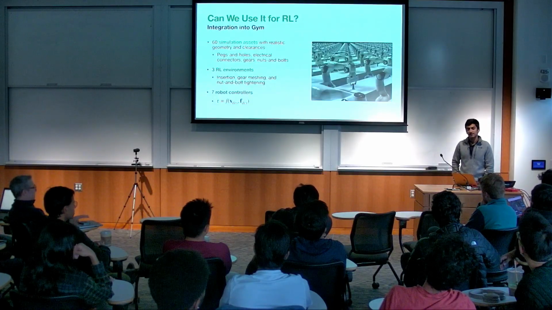I will say that the assets that are available online, so if you, for example, purchase mechanical parts from McMaster or electronic parts from DigiKey, you might be able to get 3D CAD models from those places. And that's a great starting point, but it's not the ending point, because they often don't accurately model things like clearances and tolerances. So the procedure here was essentially trying to start with as many of those as possible, looking at data sheets and specifications, and then making adjustments in CAD software, quite manually, to be honest, to get very realistic versions of these assets. I don't think this is a scalable way forward.